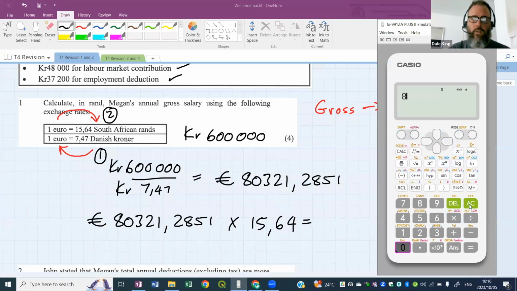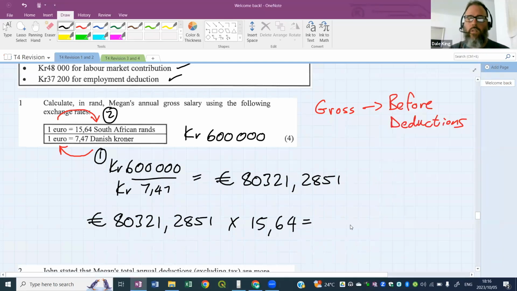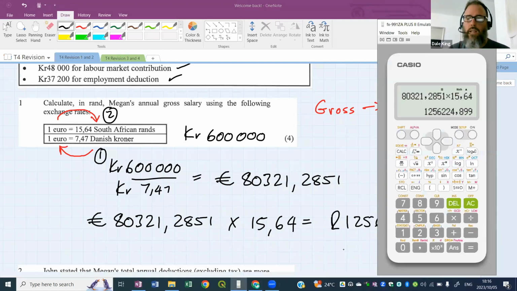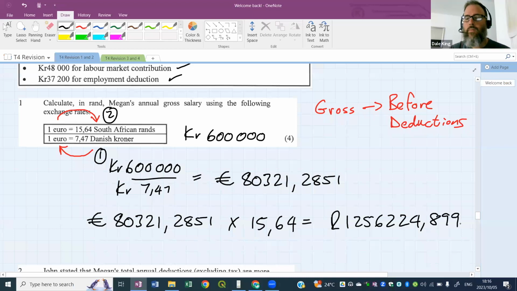Okay, so 80321,2851. You guys will check your answers now. There we go. So 1,001,256,224, and the cents are 899. And I'm going to round this off as we should, always rounding off to 2 decimal places, comma 90. Okay. All right, comma 90.